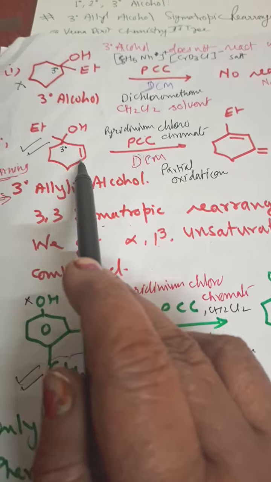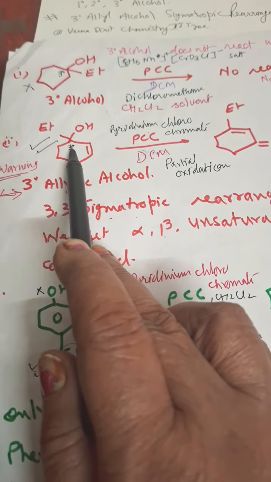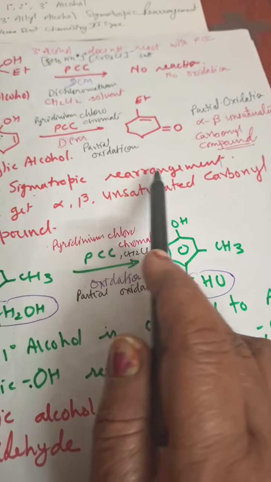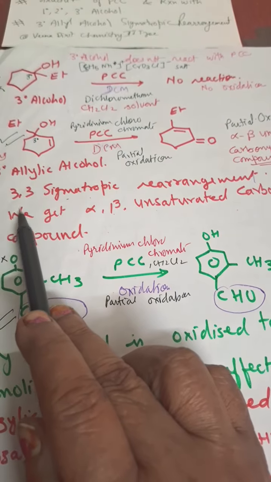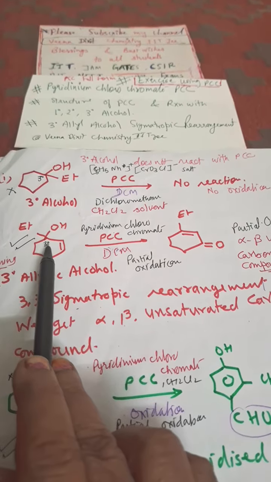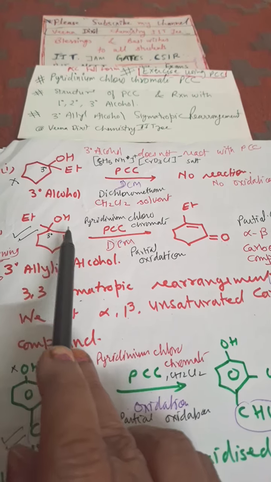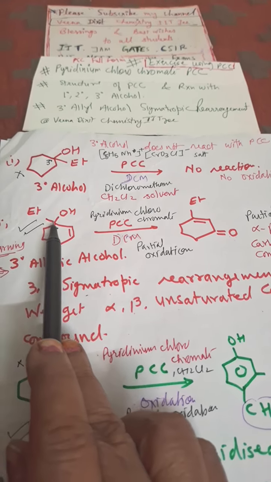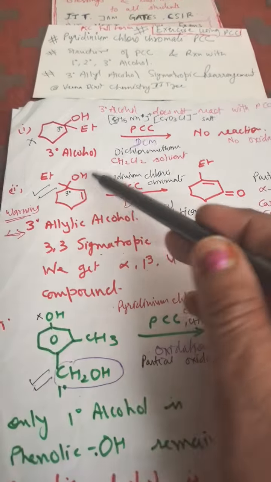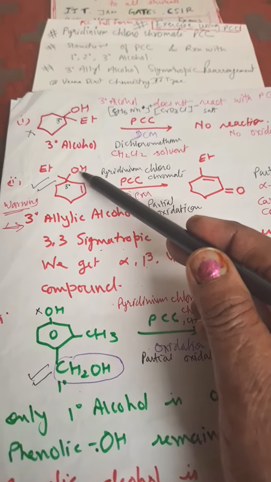Now we will see this 3-degree alcohol. It is a 3-degree allyl alcohol. It will give this test, and a 3,3 sigmatropic rearrangement takes place. Again I repeat, 3,3 sigmatropic rearrangement takes place in the case of allyl. This OH group is present on an sp3 hybridized carbon in the allylic position, and this carbon is 3-degree, so we call it 3-degree allylic alcohol.